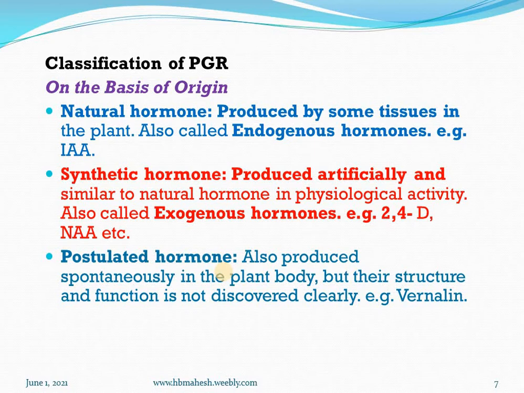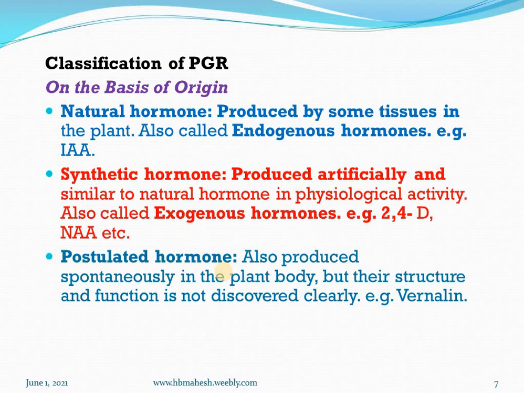Next is classification of plant growth hormones. First classification is based on the origin of the hormones. Origin means whether it is natural or synthetic and so on. First one is natural hormones produced by some tissues in plants, also called endogenous hormones, for example, indole acetic acid.